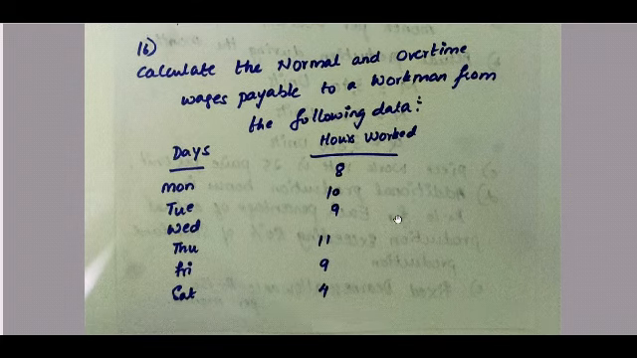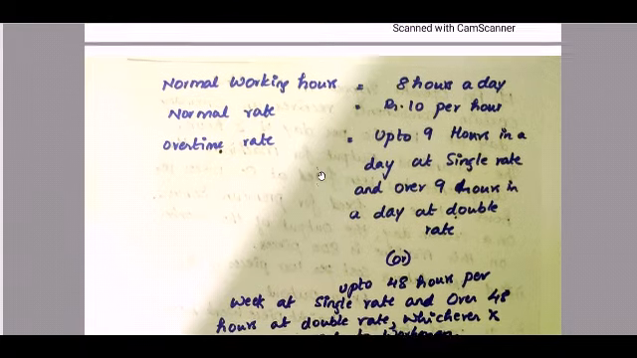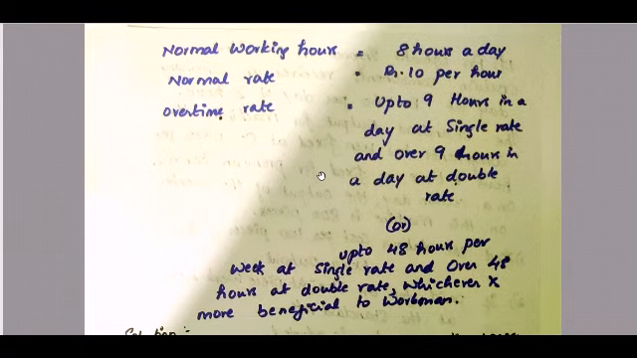So now let us move on to the next part of the question, which tells us to calculate the normal and overtime wages payable to a workman from the following data. How many days have they given? 6 days they are working, and how many hours they are working they have given. What are they telling in the remaining part? Normal working hours is 8 hours per day. The normal rate, if they work for 8 hours, they get 10 rupees for each hour. If they work beyond this 8 hours, what is your overtime rate? Up to 9 hours in a day at single rate, and over 9 hours in a day at double rate.